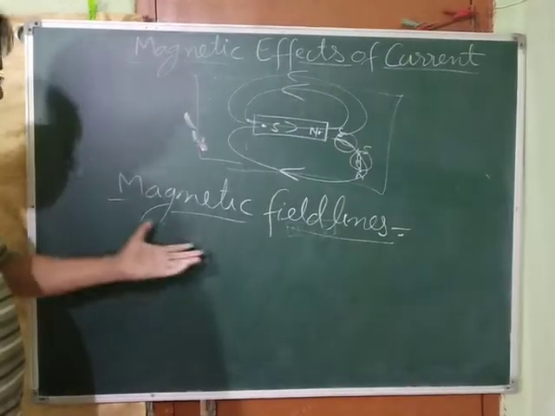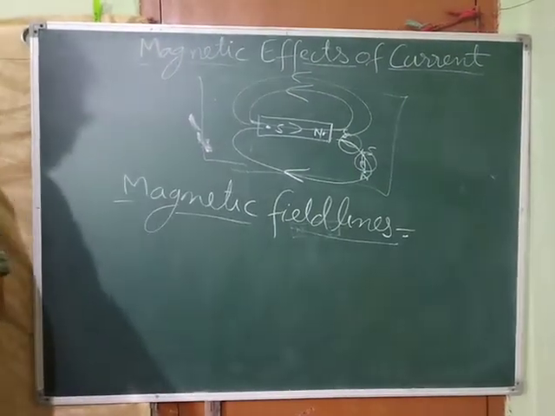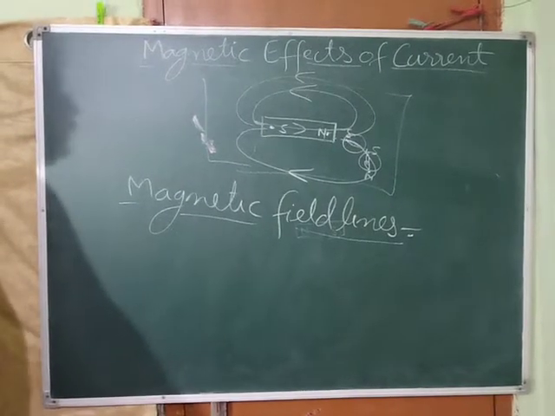Now, write the definition. Magnetic field lines. Start writing.